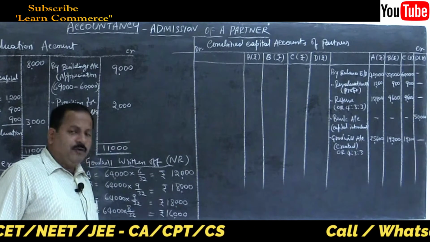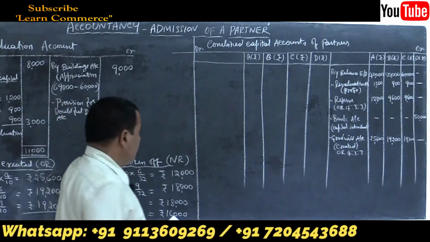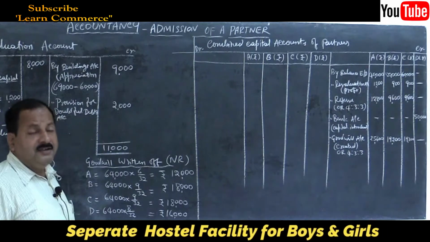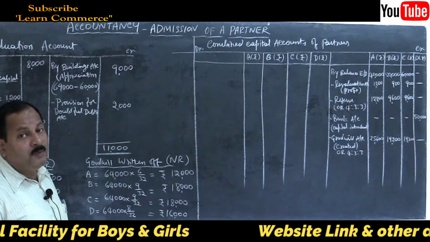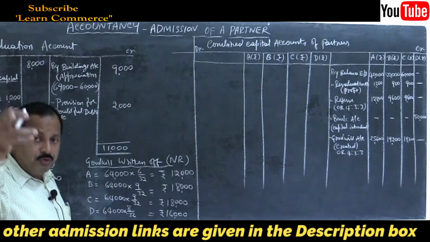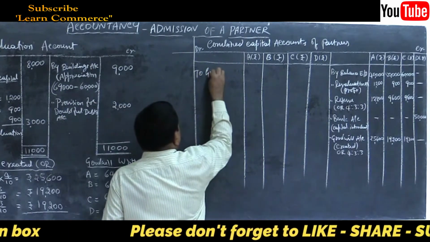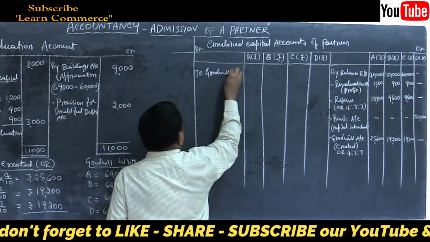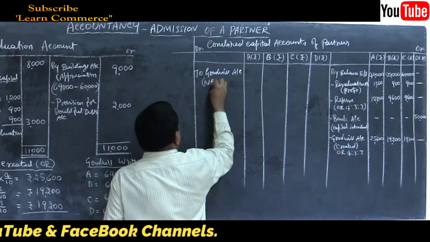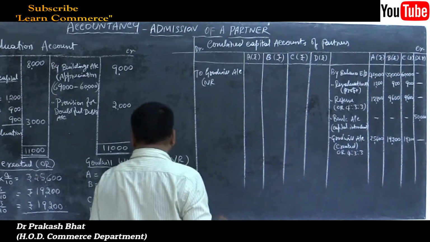Then created goodwill is to be written off, given in the problem. They told us to write off the goodwill. So let us write off by giving the journal entry: all partners' capital account debtor, including new partner, to goodwill account. Let us pass the entry. Goodwill account, new ratio. How much? What is our new ratio? 6:9:9:8.